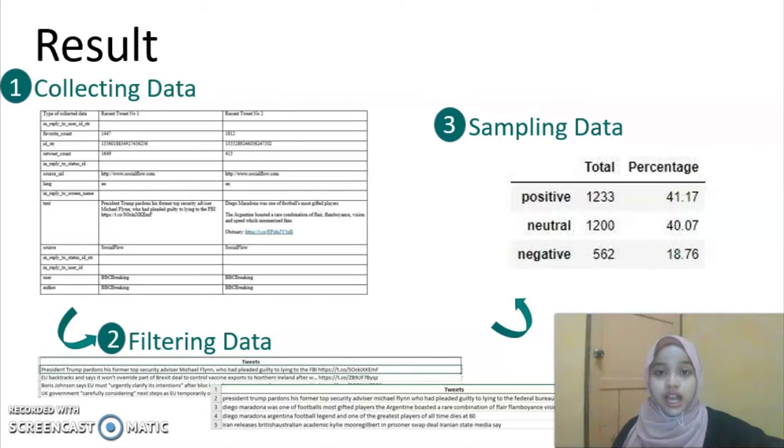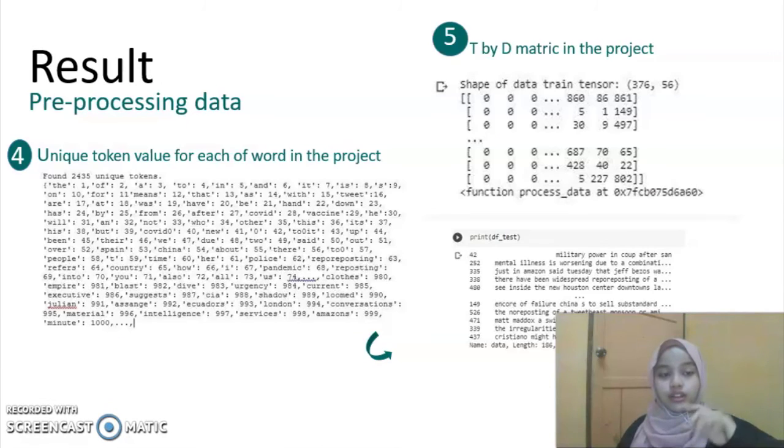From the sampling data, I observe they have three possible characteristics, and I got 562 negative texts compared to the rest. So from this, I analyze the negative data in pre-processing text. The fourth step is pre-processing data. In this project, I got 2,335 unique tokens among the negative text, and from these tokens, I go to the tokenization process to get the T by D matrix in this project.